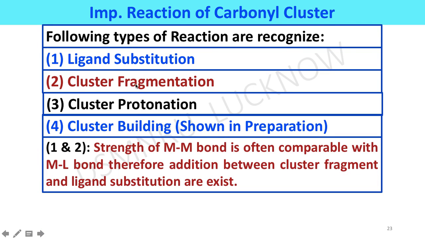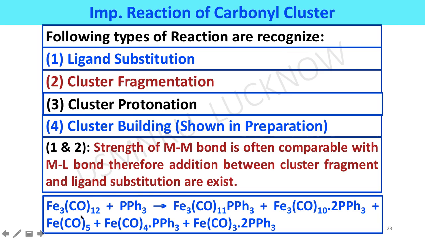In ligand substitution and cluster fragmentation, the strength of the metal-metal bond is often comparable with the metal-ligand bond. Therefore, competition between cluster fragmentation and ligand substitution exists.